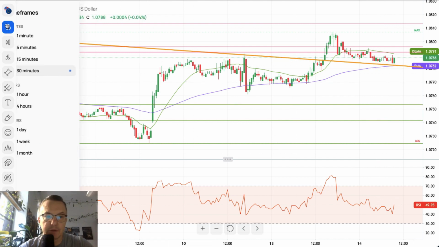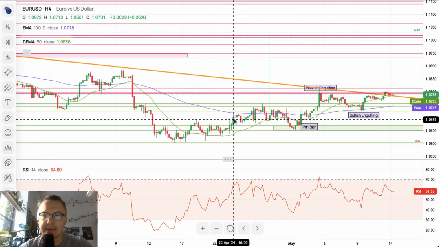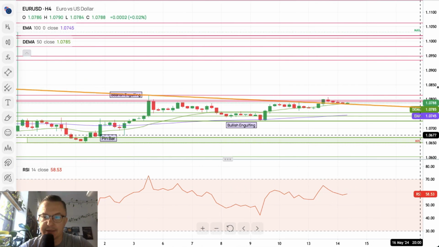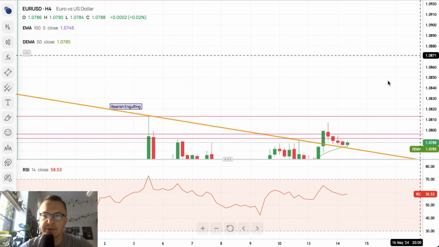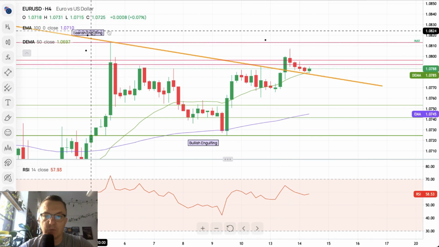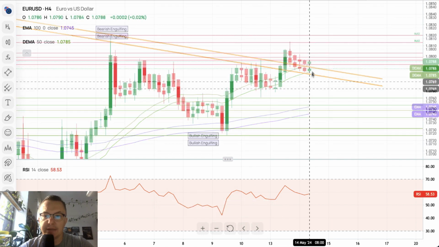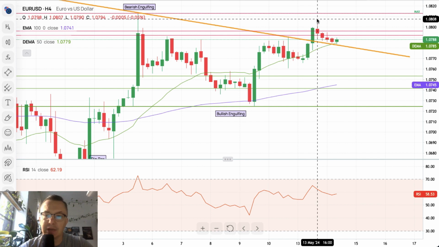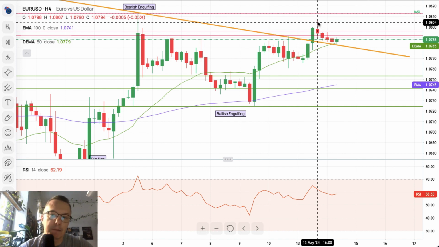So nothing is going on here, as the market awaits the German sentiment data. Let me just make this chart a little bit bigger, and what do we see here on our chart? We got a very interesting candlestick pattern here. Looks like a pin bearish candle as well, a shooting star-ish pin bearish candle here. It's not a typical textbook example, but it is definitely bearish.